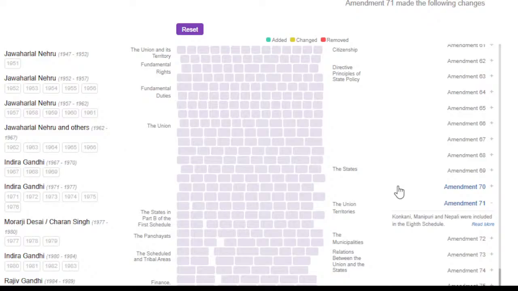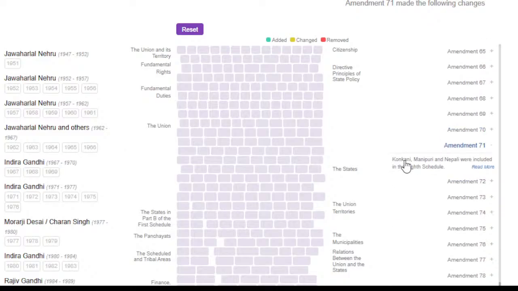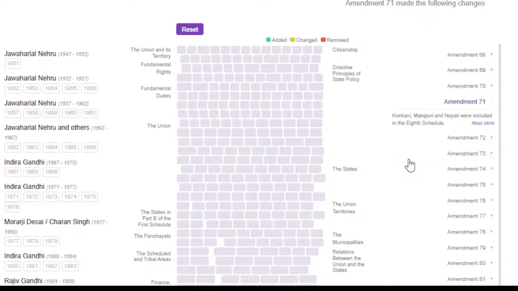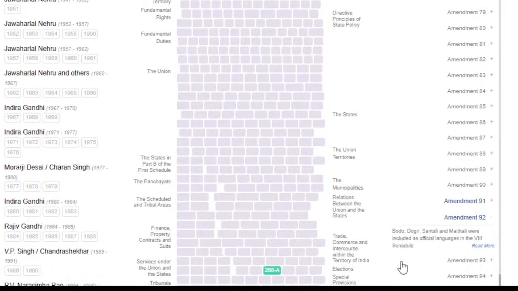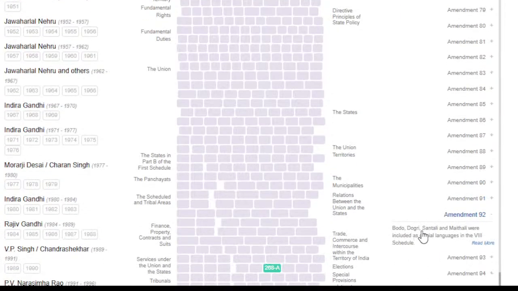So first the 21st amended the 8th Schedule, then the 71st amended the 8th Schedule. The 71st added Konkani, Manipuri, and Nepali. This was a previous year question. I think in 2015 or 2014, they had asked which languages were added by the 71st Amendment to the 8th Schedule. So the 21st added Sindhi, the 71st added Konkani, Manipuri, and Nepali. And then I think it was the 92nd Amendment, yes, the 92nd, through which Bodo, Dogri, Santhali, and Maithili were included as official languages.